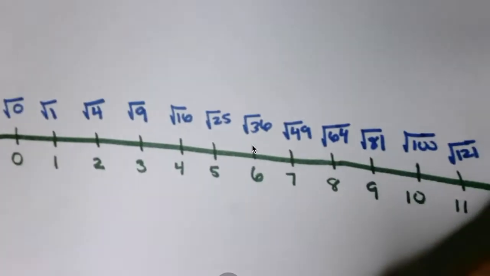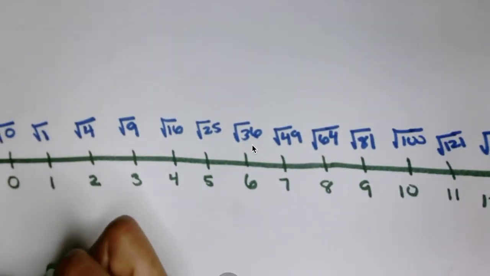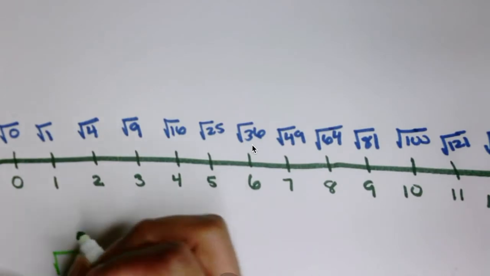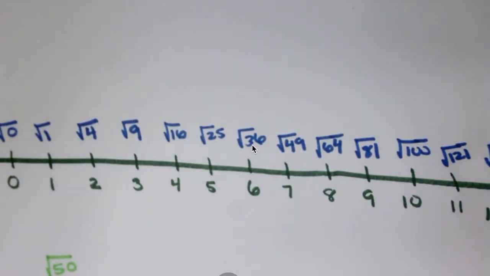Stay with me. What if a question on the quiz is, what is the square root of 40? What's the square root of 50? First, they're going to ask you, is the square root of 50 rational or irrational? Now, 0, 1, 2, 3, all the way through 12, you know they're rational because they're here, right?